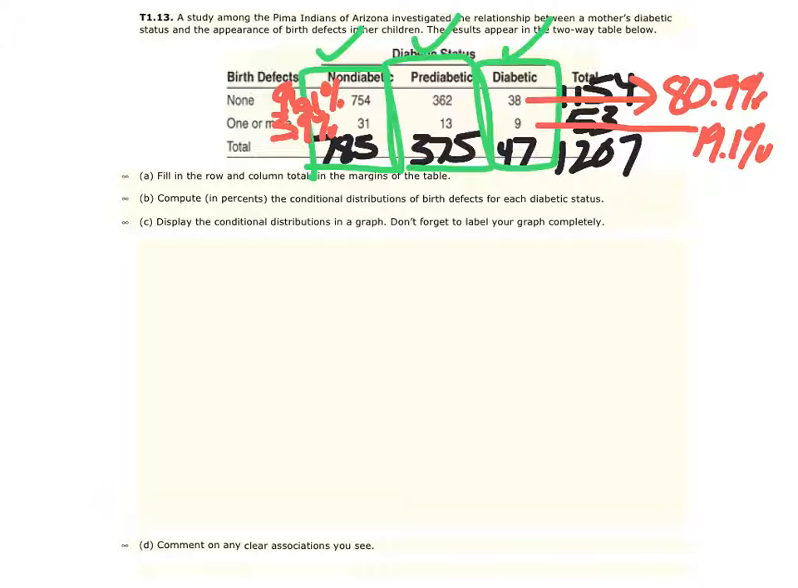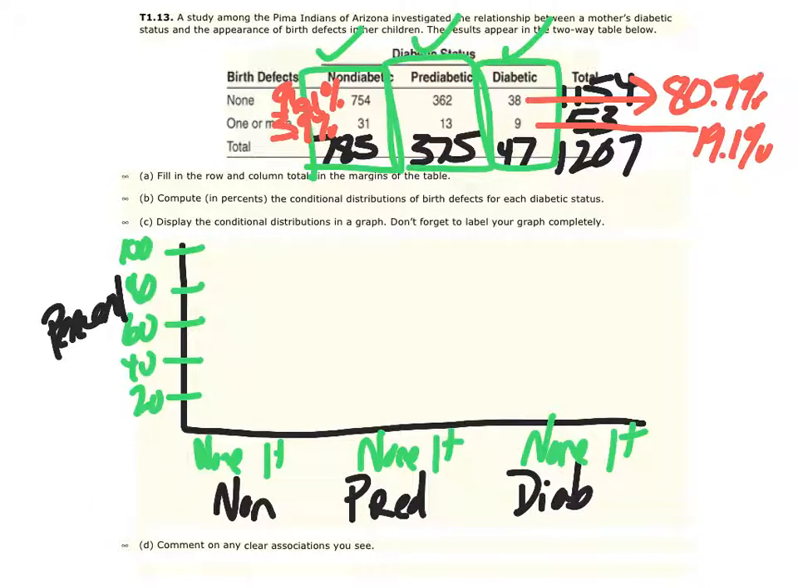Okay, part C, display the conditional distribution in a graph. Don't forget to label it. Well, here, this might be a good graph. If you just look at my initial setup, what I'm choosing to do is, because this is by 100%, 100%, 100%, I have each of those set up here. Now, I have the 2 responses, either none or 1 or more. We did compute percentages, so let's do that and label it as a percent.